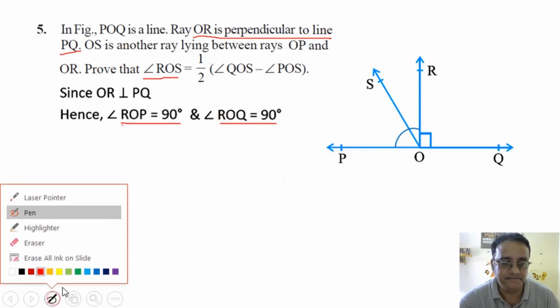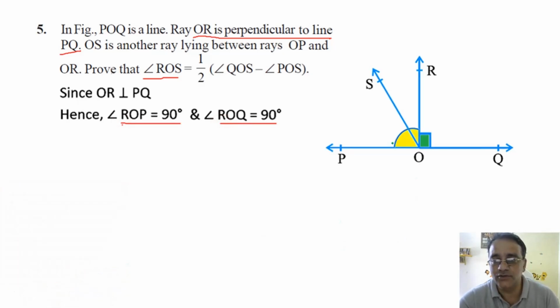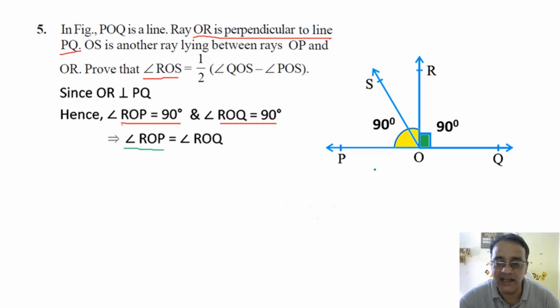Any doubt? No, sir. Okay. So ये दोनों जो येलो कलर और ग्रीन कलर का दिख रहा है, दोनों 90 डिग्री है. Okay. So we'll take these two equations first. So these two angles are equal because each equals to 90 degree. Now how will you break angle ROP? ये पूरा येलो एंगल को कैसे ब्रेक करोगे? Sir, angle ROS plus angle SOP. Sai Suhas, you tell me. Sir, angle ROS plus angle SOP. Okay, POS बोलेंगे क्योंकि हम लोग ऑलरेडी POS नोमेनक्लेचर दिया हुआ है. ओके फाइन. Next, how will you write ROQ in terms of ROS?